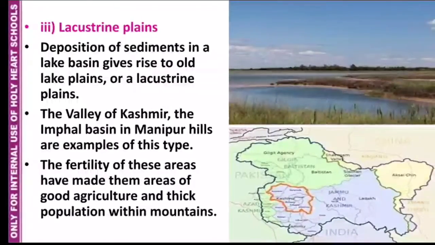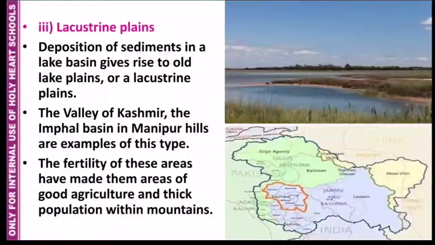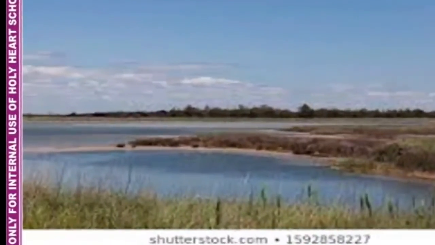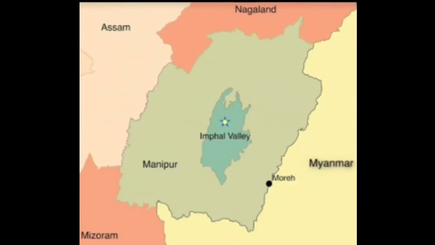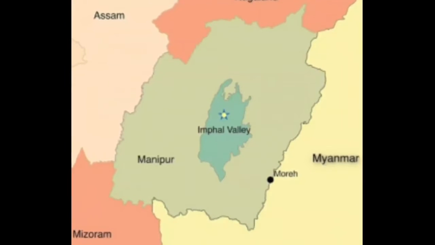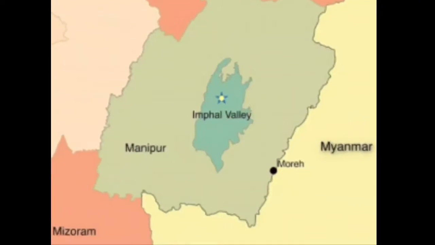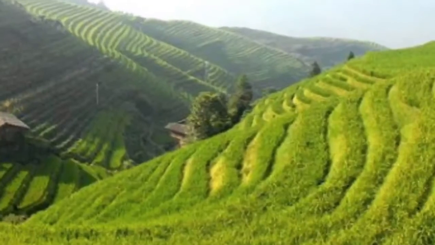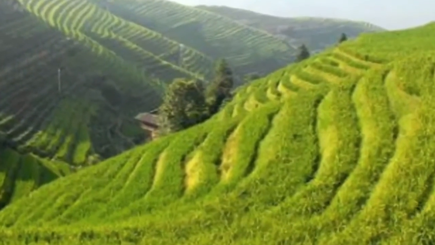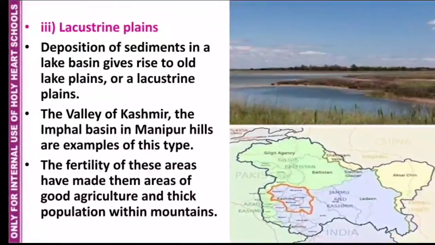Lacustrine plains. Deposition of sediments in a lake basin give rise to old lake plain known as lacustrine plain. The valley of Kashmir, the Imphal basin in Manipur hills are examples of lacustrine plains. The fertile plain areas have made them the areas of good agriculture and thick population within the mountains.